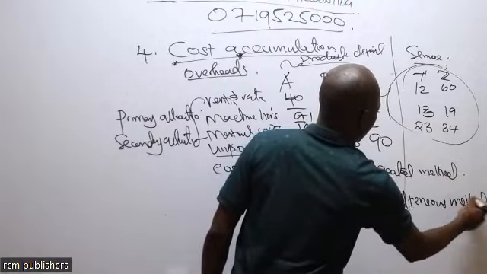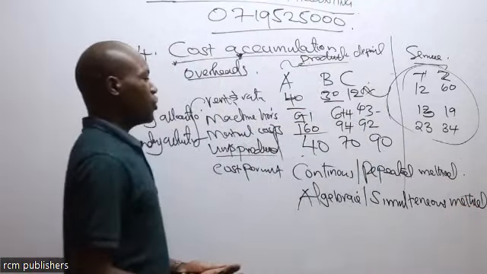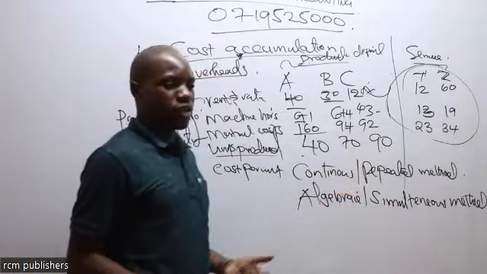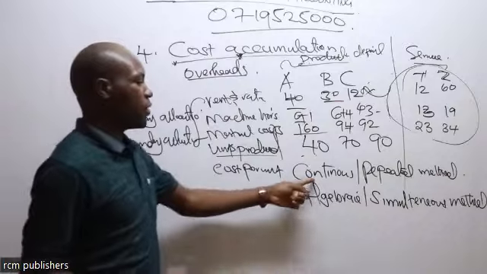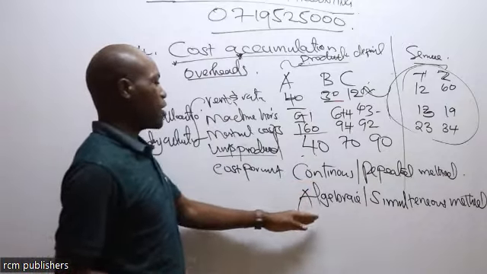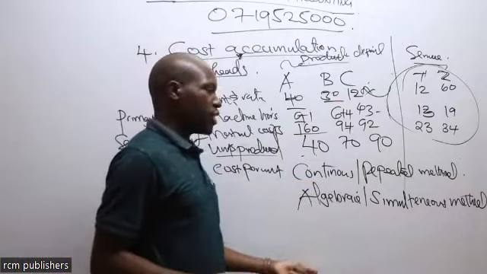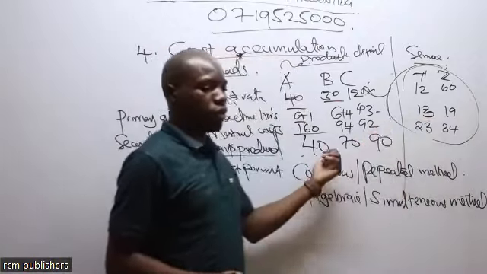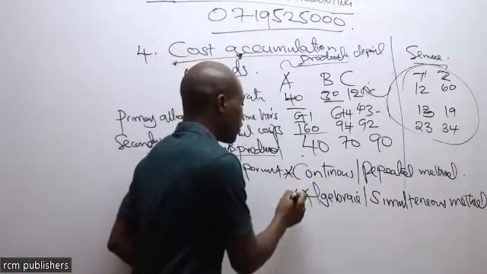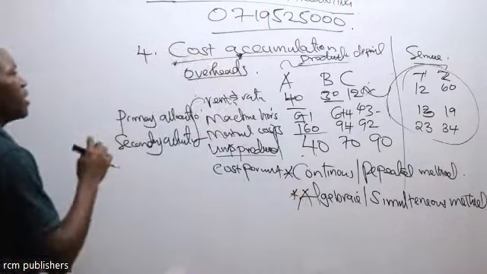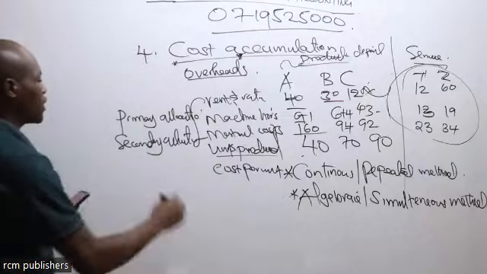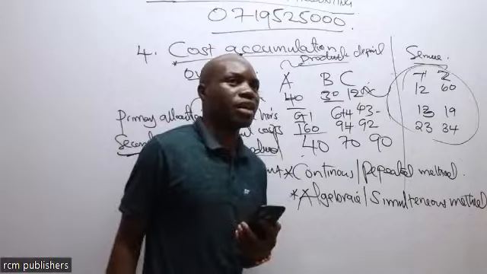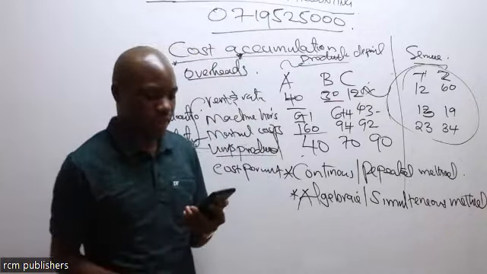Simultaneous method. So in exams, maybe in class you are going to use continuous method. In exam, you find repeated method is what they are giving you. So it is the same thing. In class, you will find that we are covering algebraic method. In exams, they tell you use simultaneous method to redistribute the cost. So these two methods here are what we are going to apply in doing the allocation or the secondary allocation of overheads. The secondary allocation of overheads.